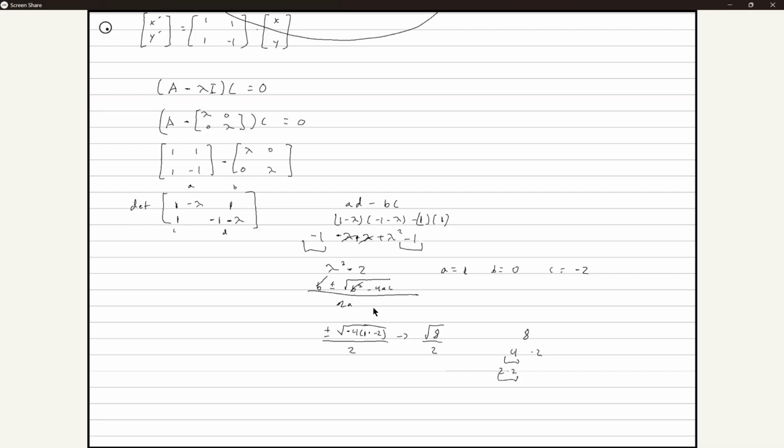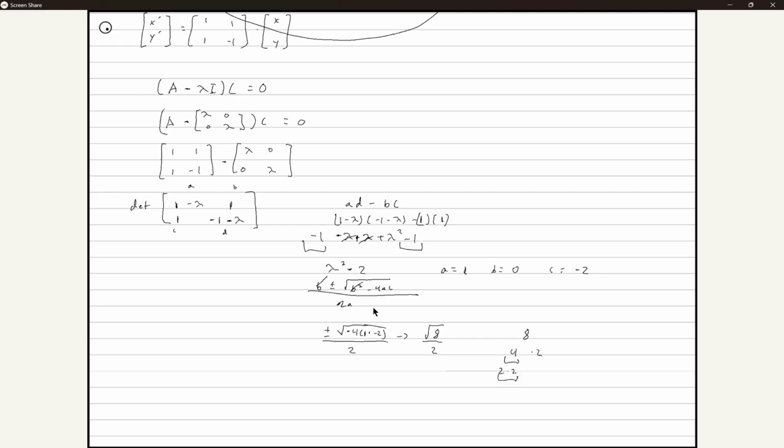Okay, that's okay. I wonder if it would be the square root of 2 because it's lambda squared minus 2, the difference of two squares, right? Gotcha. Oh yeah, you're right. That's pretty interesting.